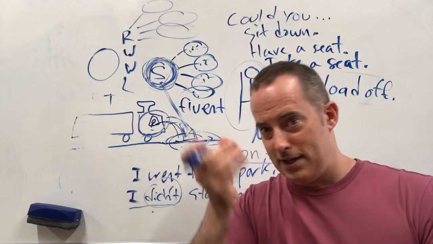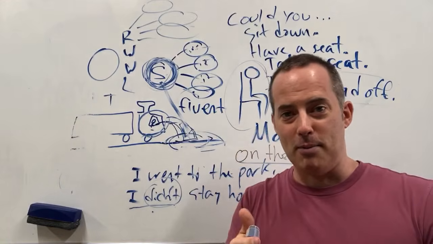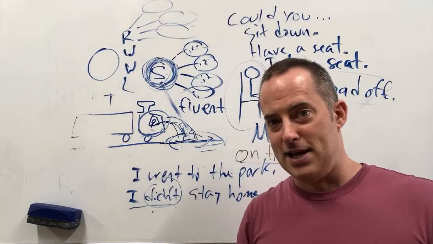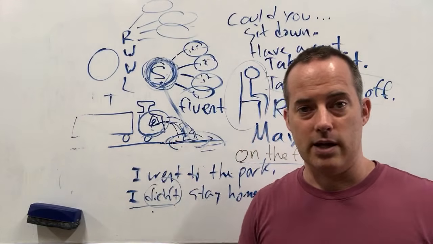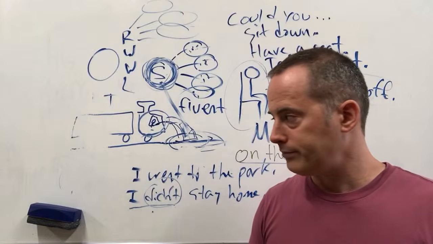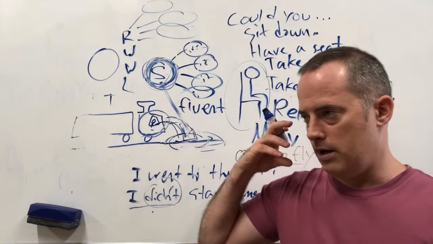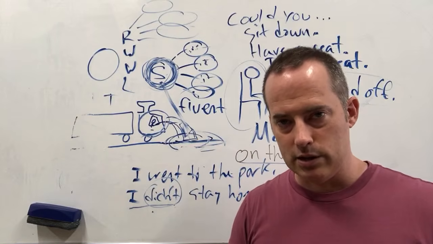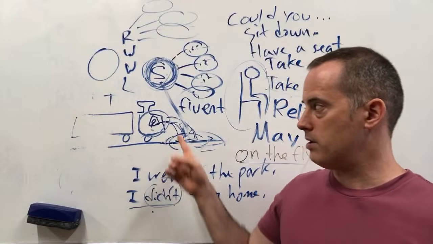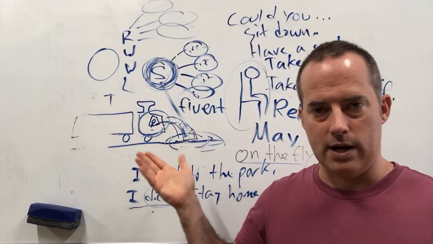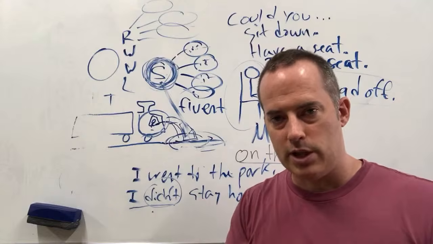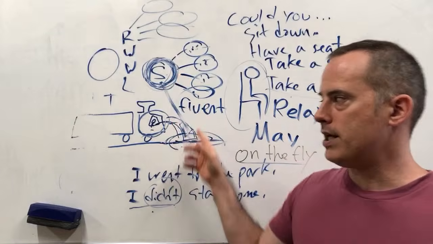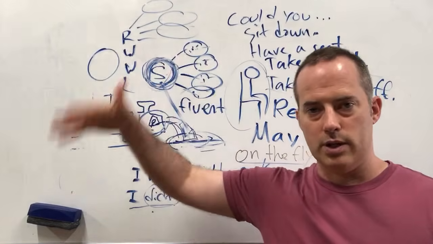So if you notice my eyes, you could go back and probably watch the video and say, oh, look at that. On the fly, he made a mistake or something like that, but easily changed and was able to keep speaking. So a lot of these videos are trying to give you examples of what fluent speech looks like. So that when you're in a conversation, if you forget one word, that's fine. Use something else. Explain it in a different way. Keep laying the track. And as you get better at doing these 2 things, your fluency will improve.